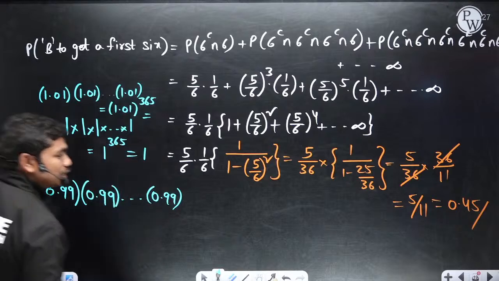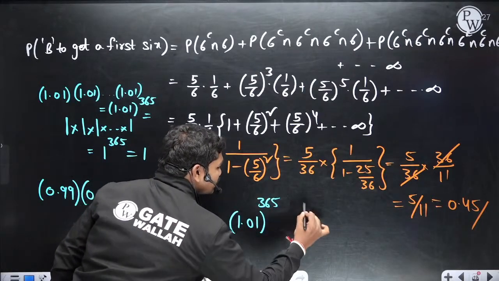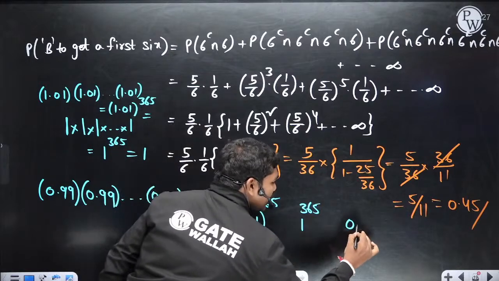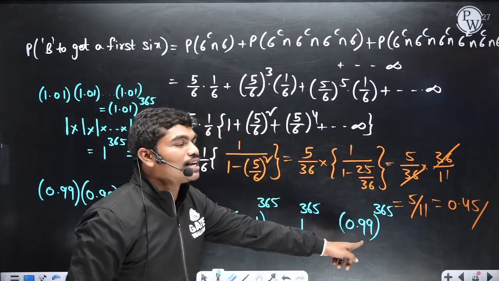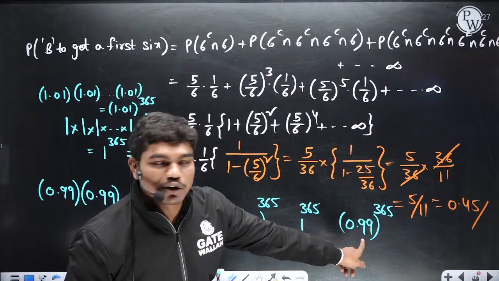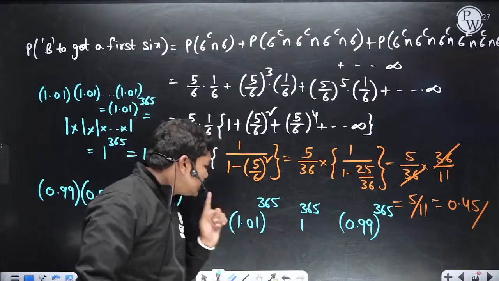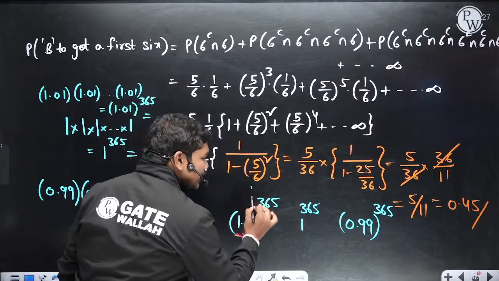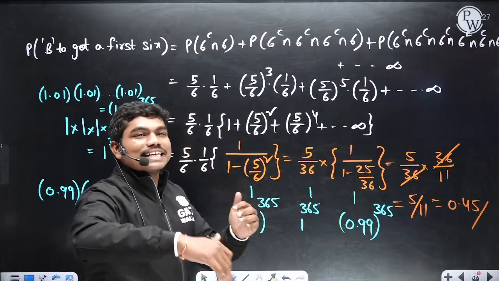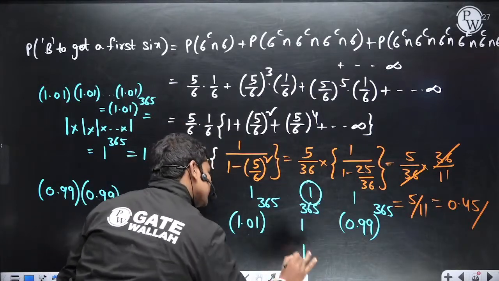Now you have three values to compare: 1.01 power 365, 1 power 365 and 0.99 power 365. This is a lazy person who is working less than his capabilities, who wants to take it easy, आराम से चलो कोई बात नहीं, and this person with 1.01 is trying to put some extra effort. So on January 1st इन तीनों की वैल्यू सेम है. Next year by January 1st इस person की वैल्यू is 1. Whatever he is, same person.